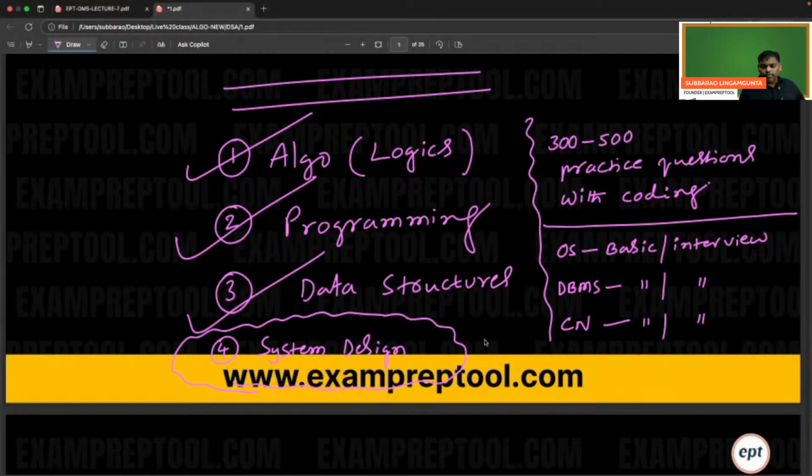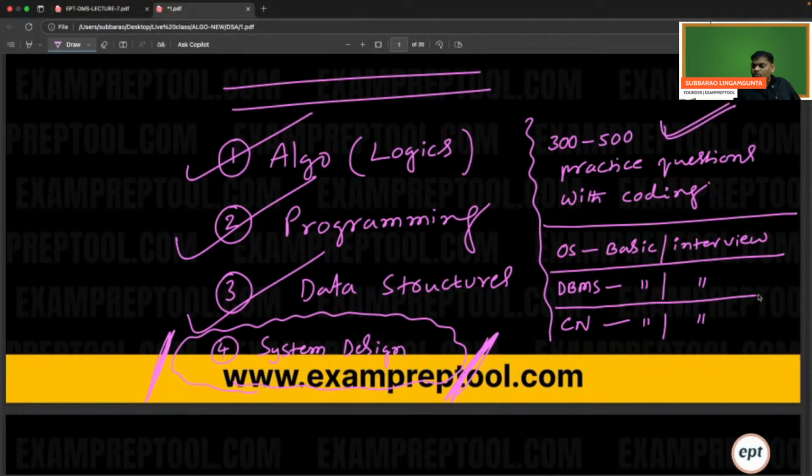So learn algorithm, programming and data structures properly, followed by 300 to 500 problems, then OS, DBMS and computer network basics with some interview questions. System design is also required in some companies, most probably big MNCs.